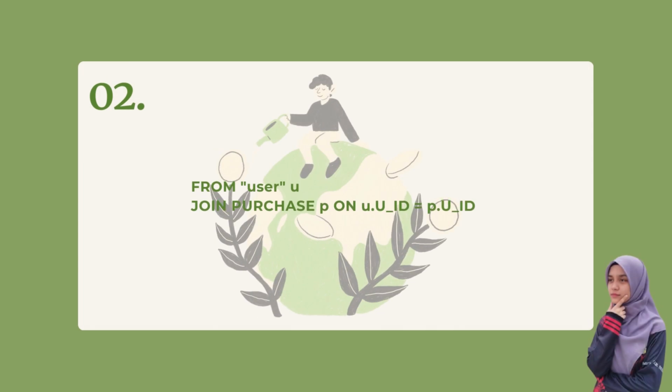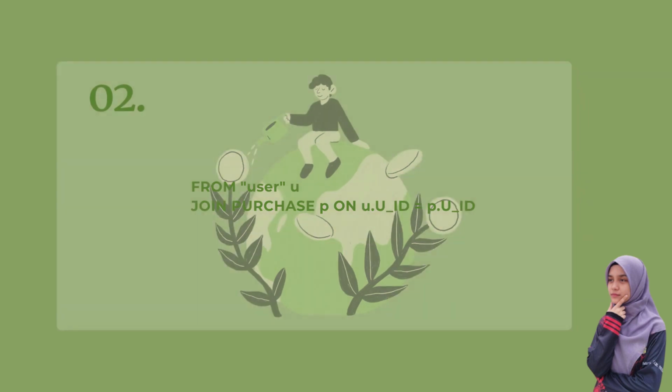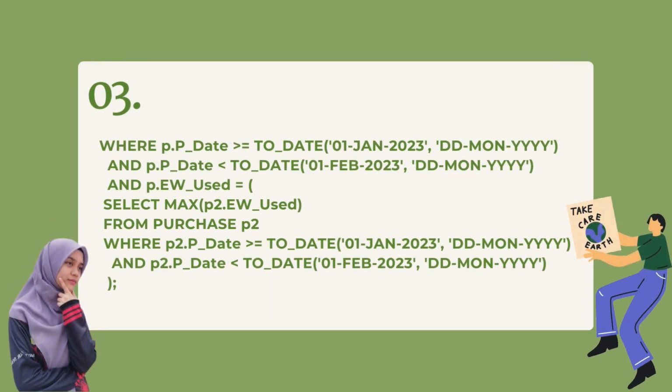Secondly, the from clause. The from clause indicates the tables involved in the query and the necessary join conditions. It joins the user table, aliased as U, with the purchase table, aliased as P, using the common column U_ID. Last but not least, the where clause. The where clause filters the results based on certain conditions. Number 1, p.p_date should be on or after 1 Jan 2023 and before 1 Feb 2023.